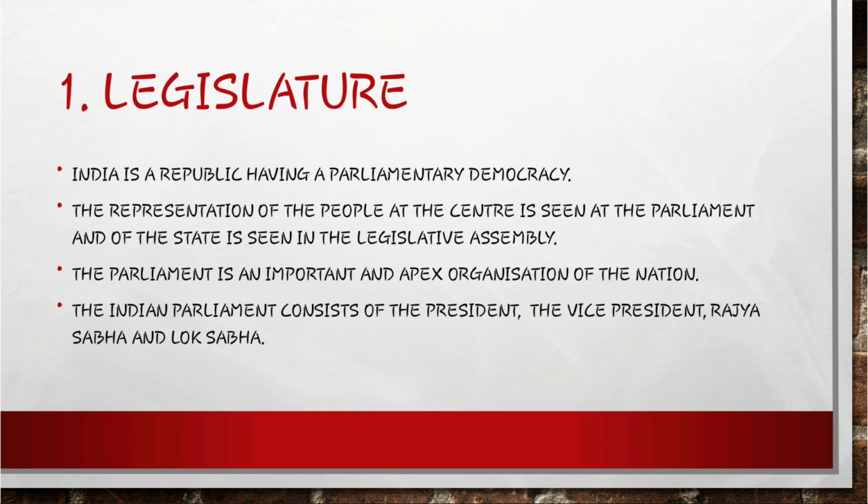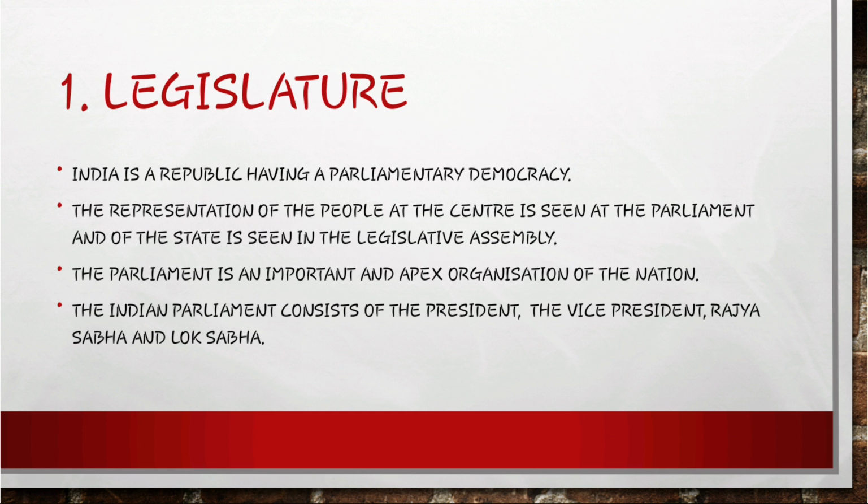The parliament is an important and apex organization of the nation. Parliament is the topmost organization of our country. The Indian parliament consists of the president, the vice president, Rajya Sabha and Lok Sabha.